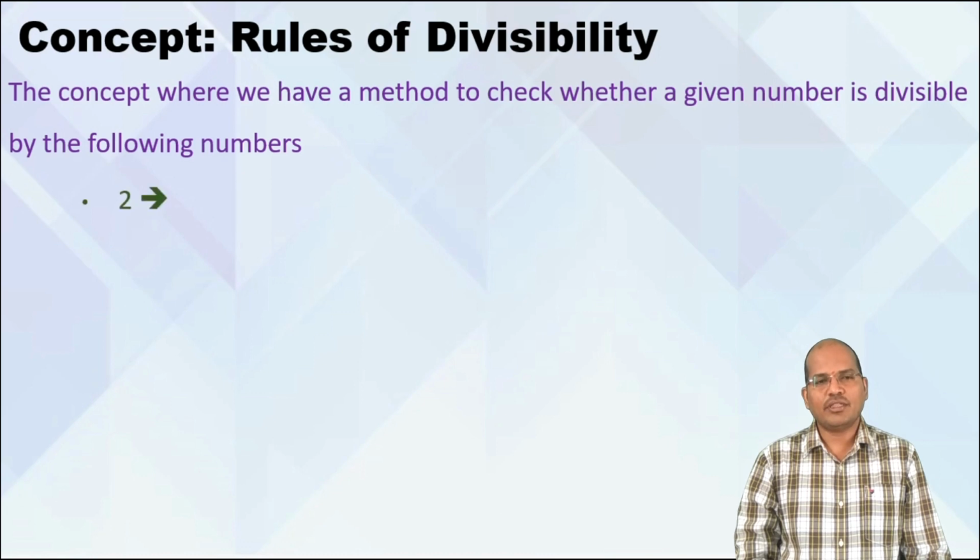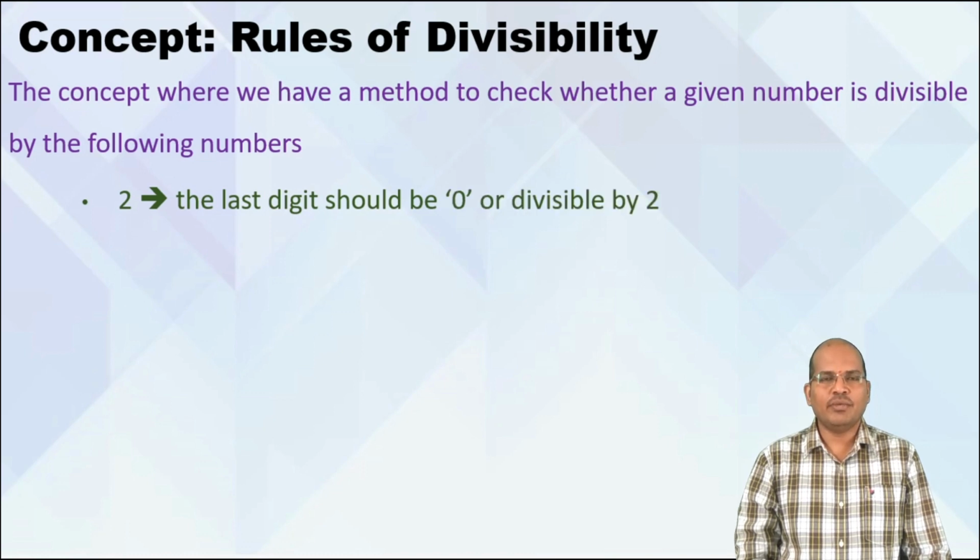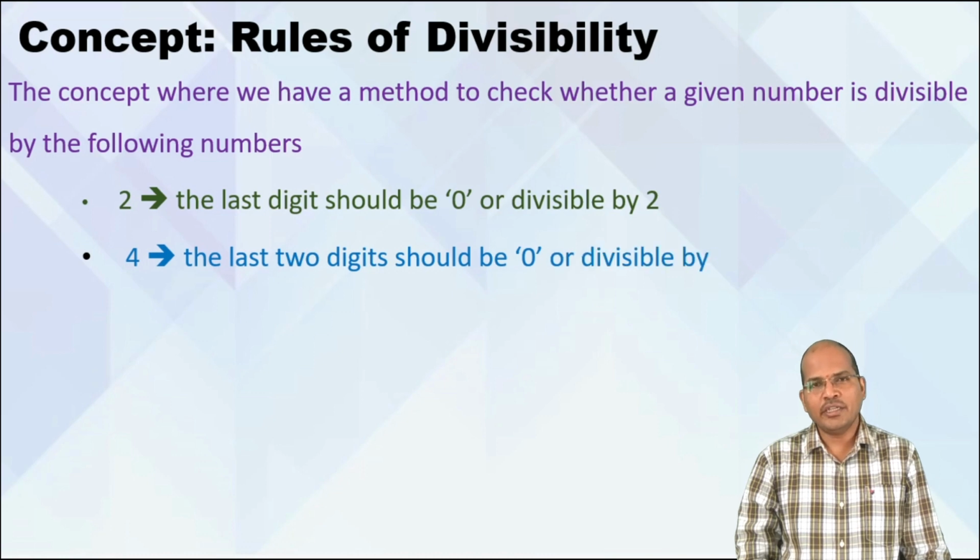Now let us start with the rule for 2, the rule for 4, the rule for 8. What is the rule for 2? The rule for 2 says for a given number, check the last digit or the unit digit. The unit digit should be 0 or it should be divisible by 2. And the rule for 4 says check the last two digits, the unit digit and the tens digit. Both these digits should be 0 or the number they form should be divisible by 4. We'll see examples, don't worry.